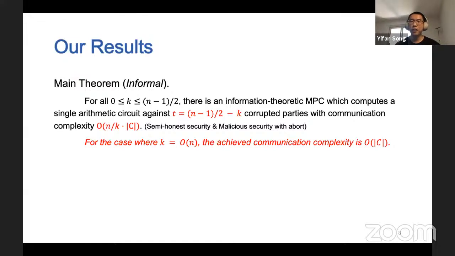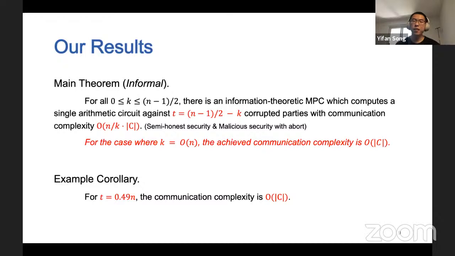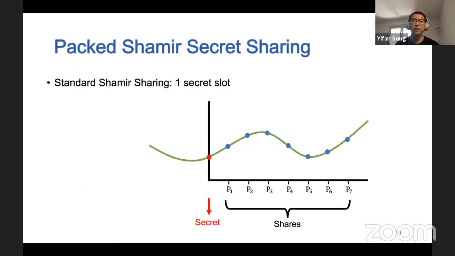Our theorem shows that when K is order of N, there is an information theoretic MPC which computes a single arithmetic circuit with communication complexity order of C. An example corollary is when T is equal to 0.49 times N, the achieved communication complexity is order of C.